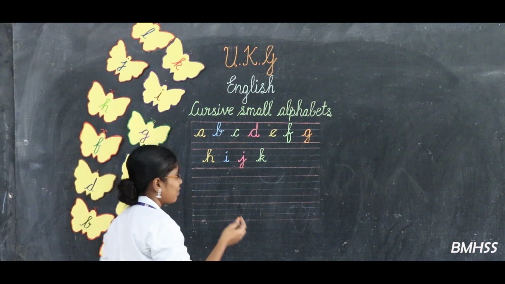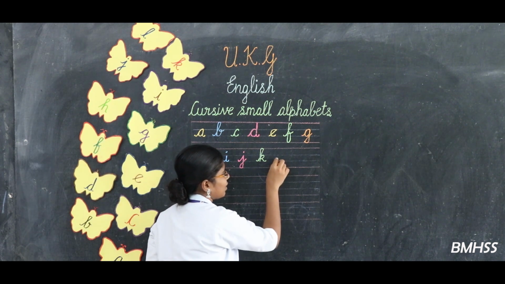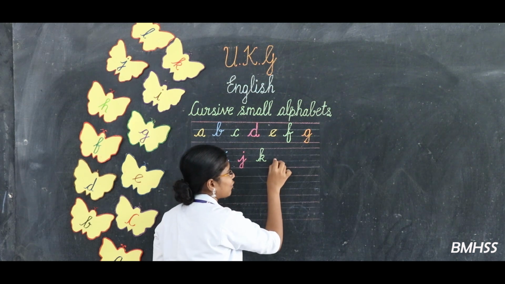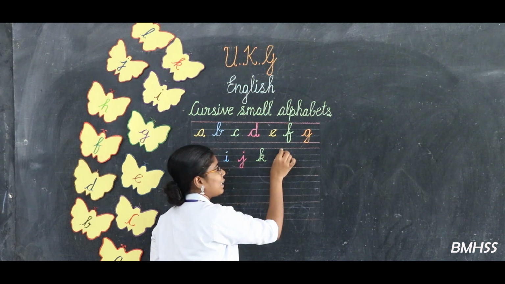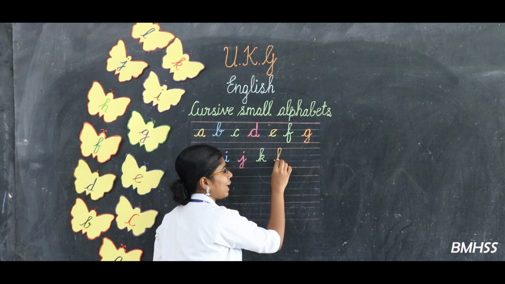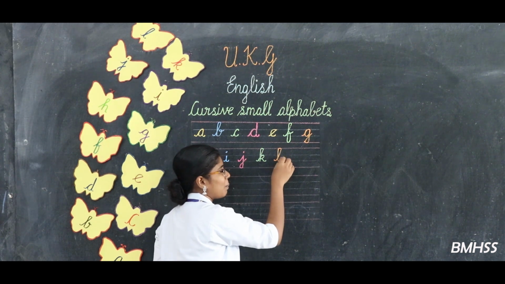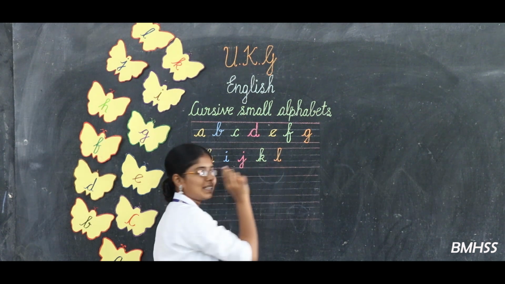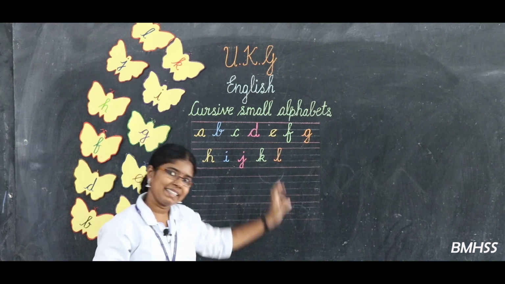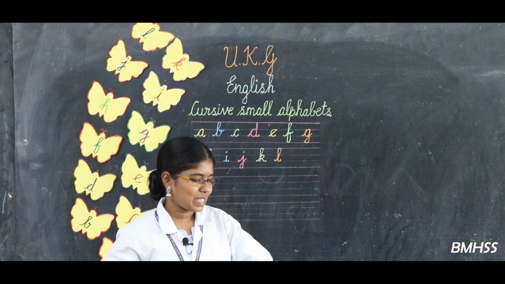Yeah, listen to me carefully. Again, keep the pencil on the third line. Okay. Start from the small bend. Go up and touch the top pink line. Bend it. Come down. And then again touch the bottom blue line. Finish it with the bend. It is like a loop. This is the letter called L. Next one.